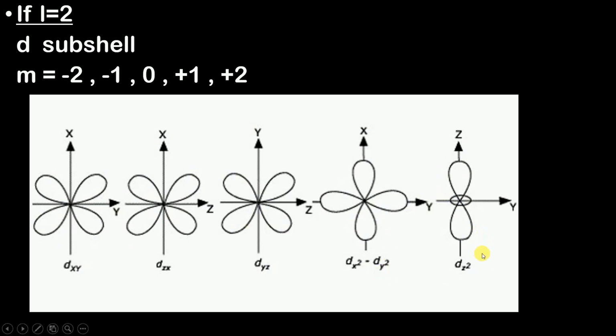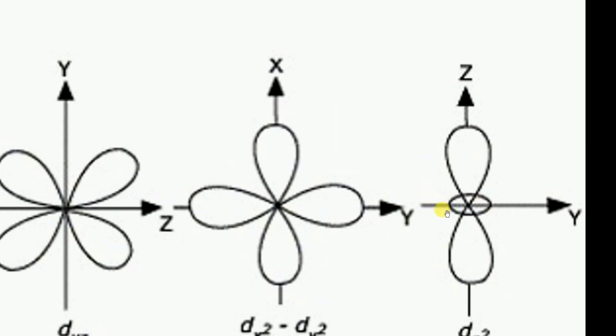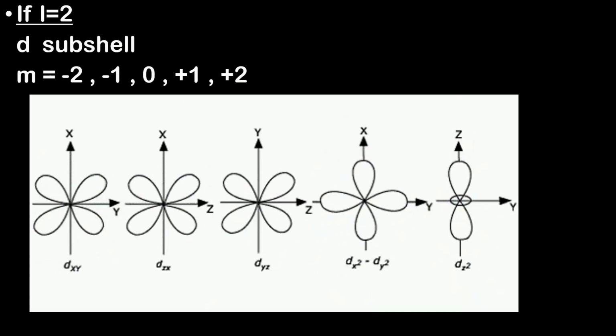Here this is a little bit different from the other 4 orbitals. Therefore it is named as dz square because it is only in the z axis and it has a donut shaped ring over here. Okay, so this is just an exceptional case when it comes to your d subshell. So d subshell has 5 orbitals. I hope you have understood that.